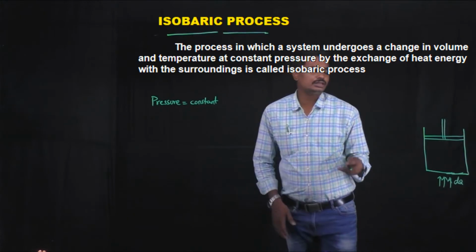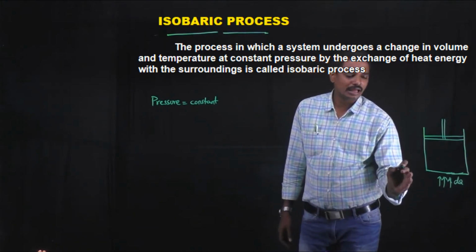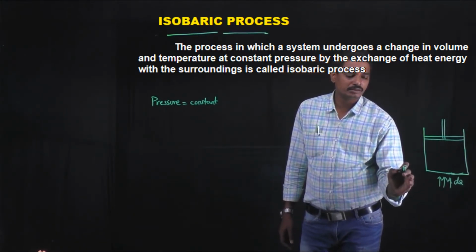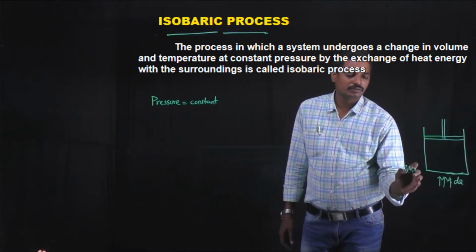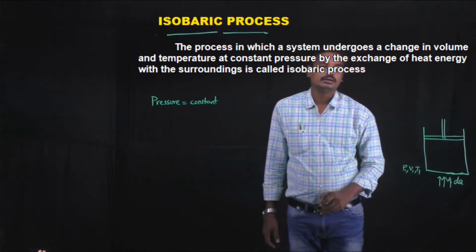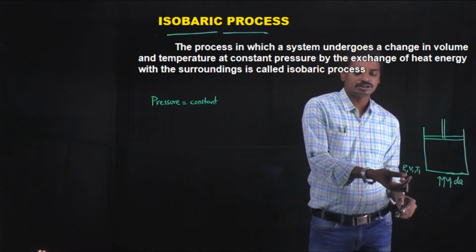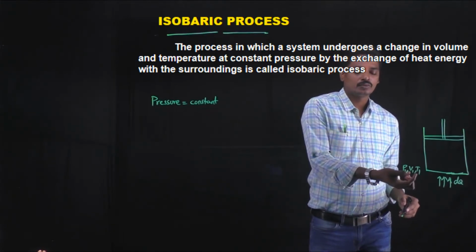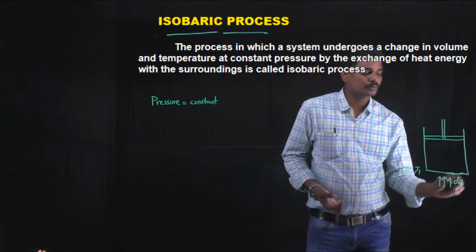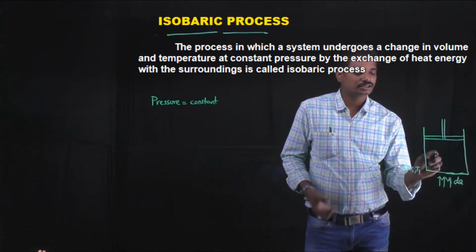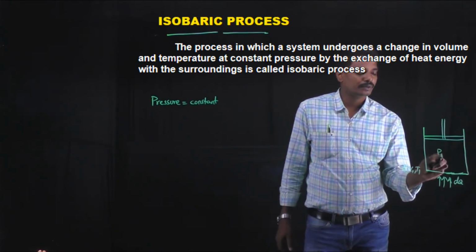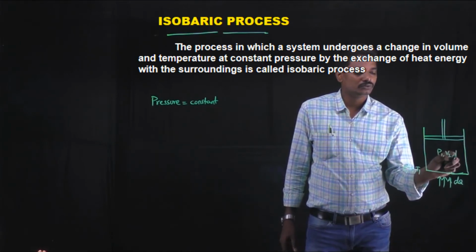Initially let the state have P1, V1, T1. In an isobaric process, the pressure should be constant, only volume and temperature change. So the final state after heating will be P1, V2 and T2.